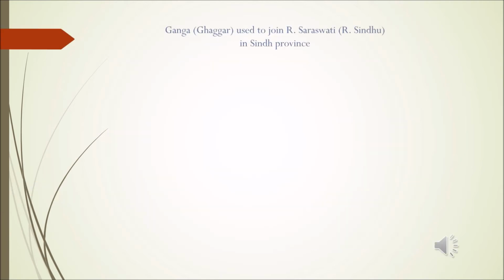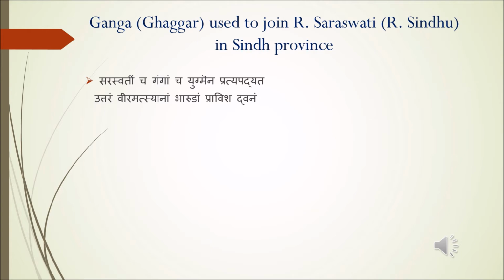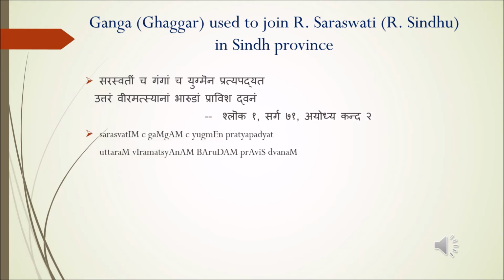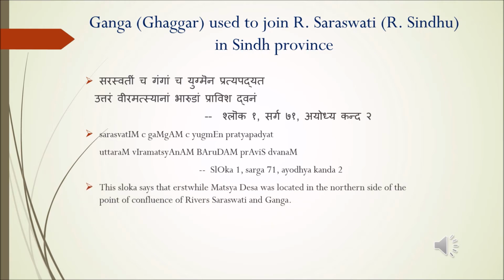And let us note that Ramayana confirms this aspect. Saraswatincha Gangancha Yugmena Prachapadyata Uttaram Veeramasyanam Bharundam Pravishadvanam. This sloka says that the erstwhile Matsyadesha was located to the north of the point of confluence of rivers Saraswati and Ganga. I have proved that the present-day Cholistan desert area was the erstwhile Matsyadesha in my book A Tribute to the Ancient World of India. So Mohenjo-daro should become the place lying to the south of Matsyadesha accordingly.